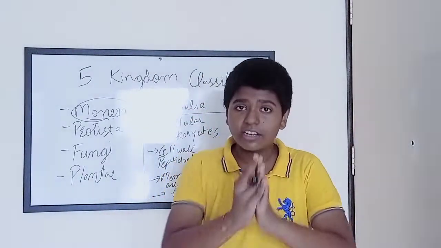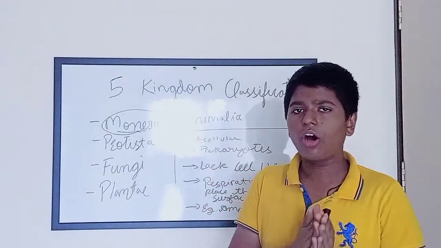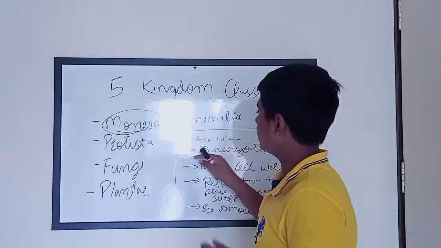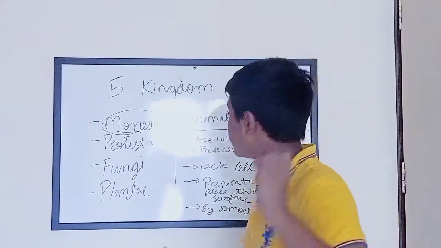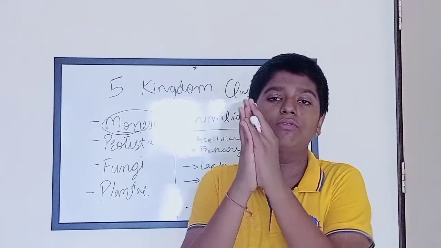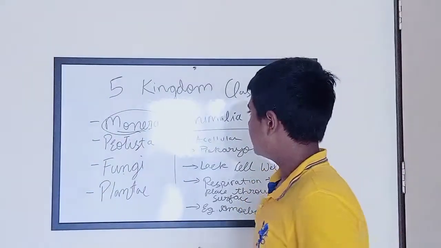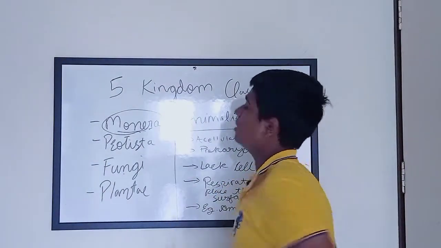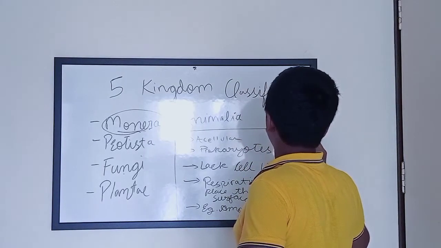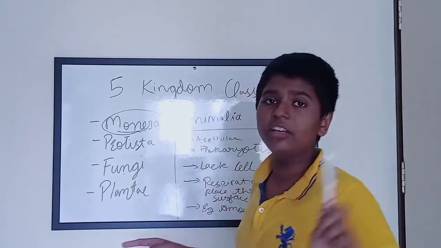Now let's study the kingdom of Protista. Let us understand the characteristics of the kingdom Protista. First of all, the organisms which fall under the kingdom Protista are acellular, or you can say unicellular. They are composed of one cell only. Secondly, they are prokaryotes. Just like the characteristic of Monera, they have both of the similarities, which is being acellular and secondly being a prokaryotic organism.